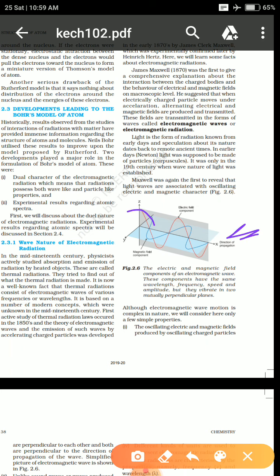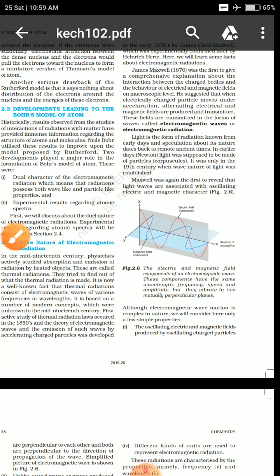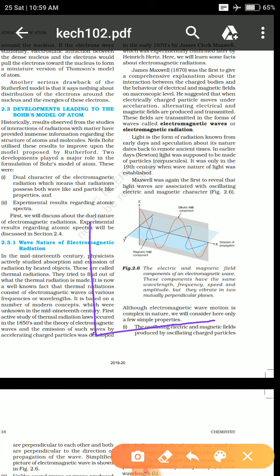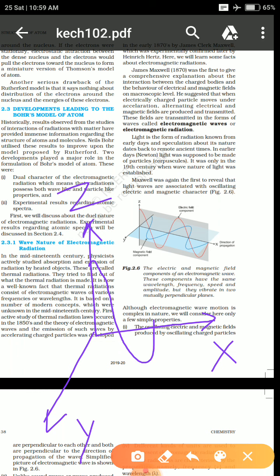You can see the electric field lines going through the xyz axis. We are well aware of the xy axis, right? This is another axis, the xyz axis, a three-dimensional axis, where you can see the electric field lines going to and fro, and you can see the magnetic field lines also going in the y axis. If we draw it, it will be like this.